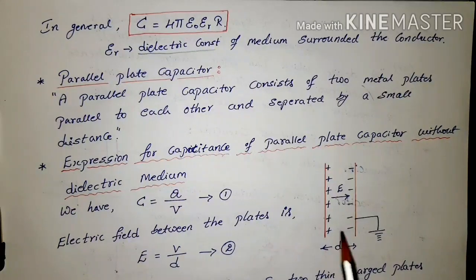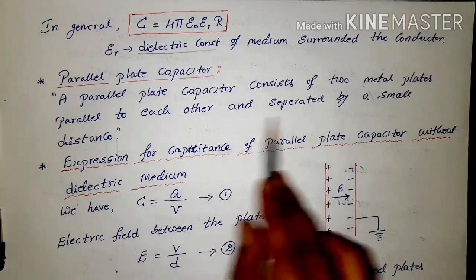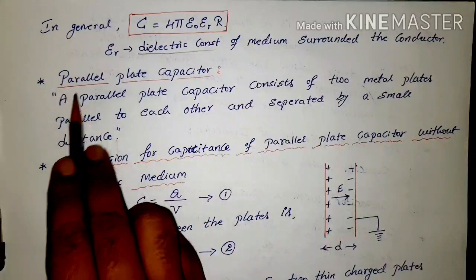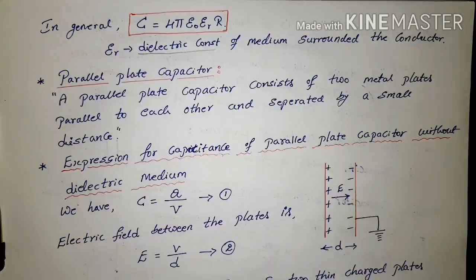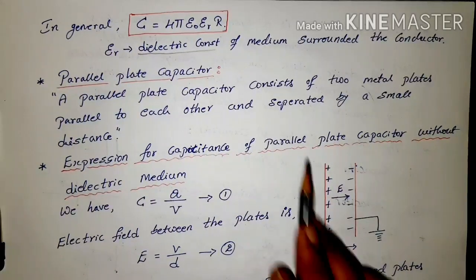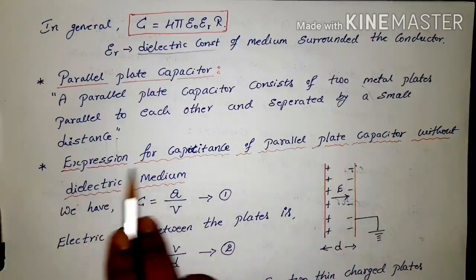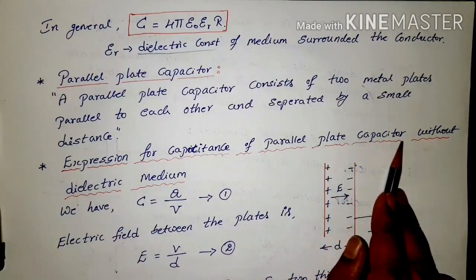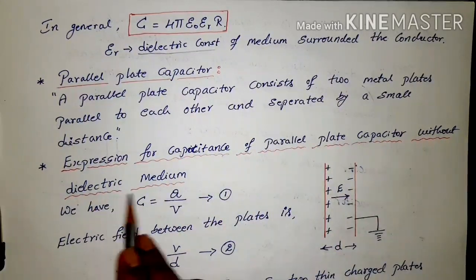If we keep two charged plates at a small distance, then we can call it a parallel plate capacitor. Now let's find the capacitance of this combination of two plates. Expression for the capacitance of a parallel plate capacitor without a dielectric medium.